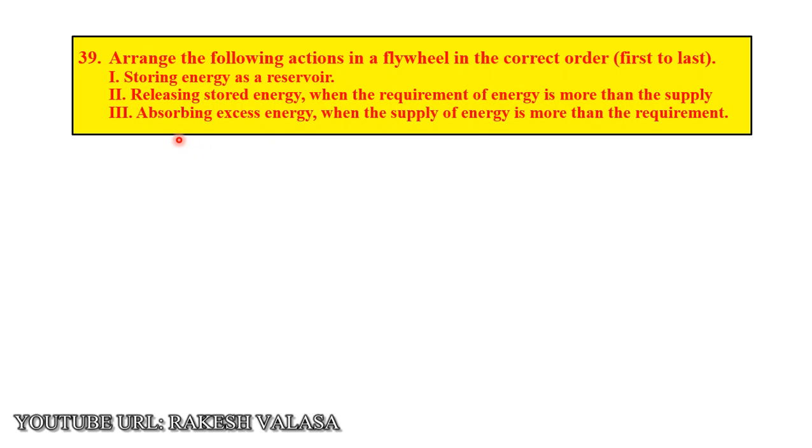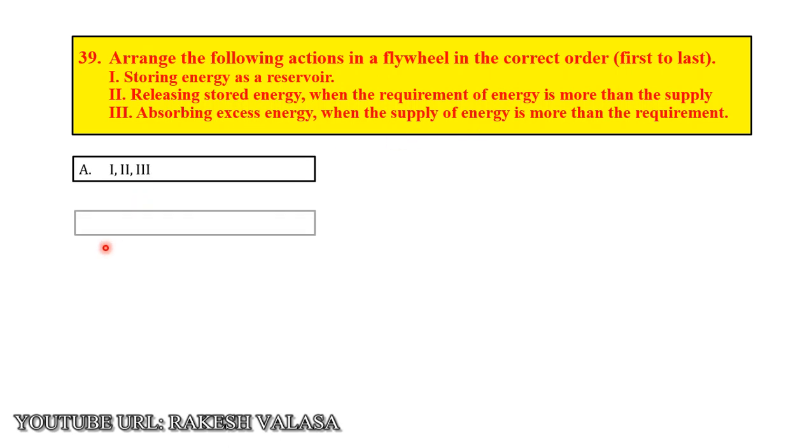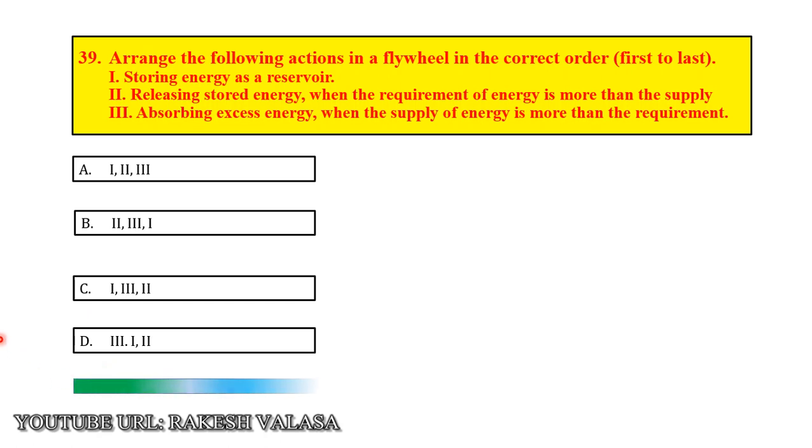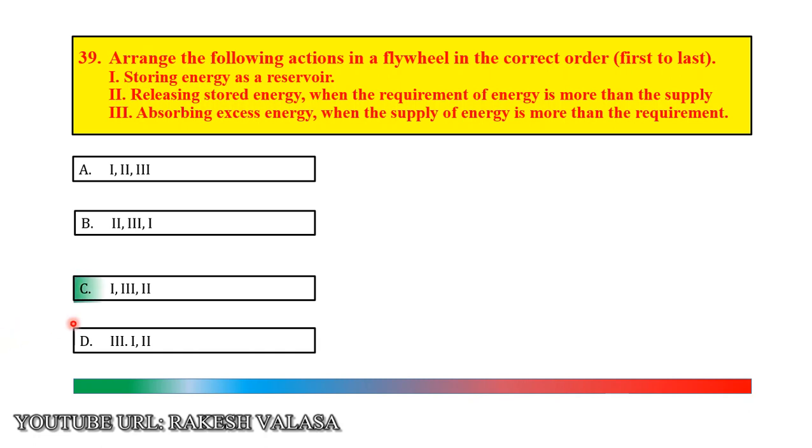Third one, absorbing excess energy when the supply of energy is more than the requirement. Option A 123, option B 231, option C 132, option D 312. The correct answer is option C, 1 3 and 2.